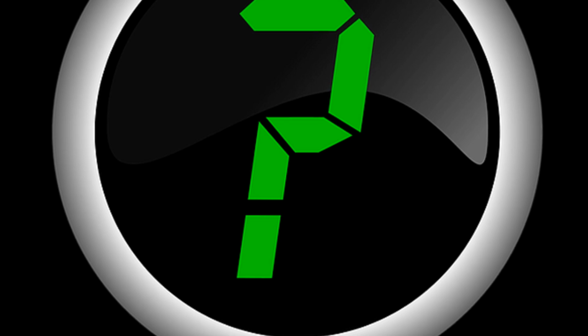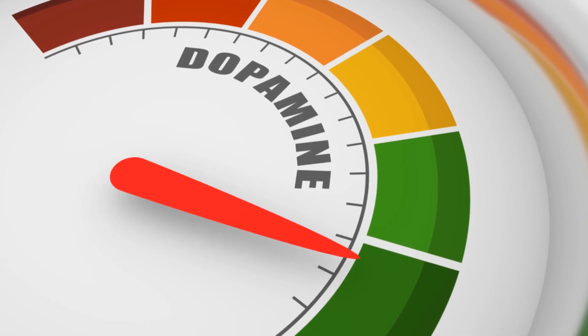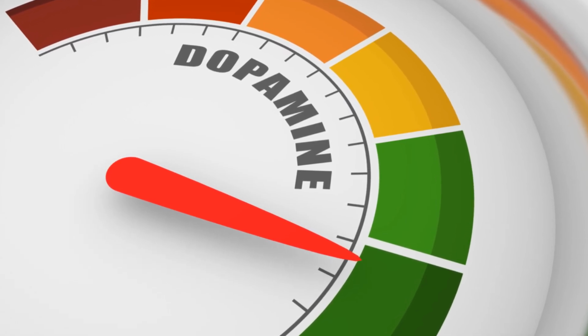Why is chocolate considered addictive? Chocolate contains theobromine, caffeine, and compounds that boost serotonin and dopamine levels. These natural mood lifters explain why so many of us crave chocolate when we're stressed or sad.